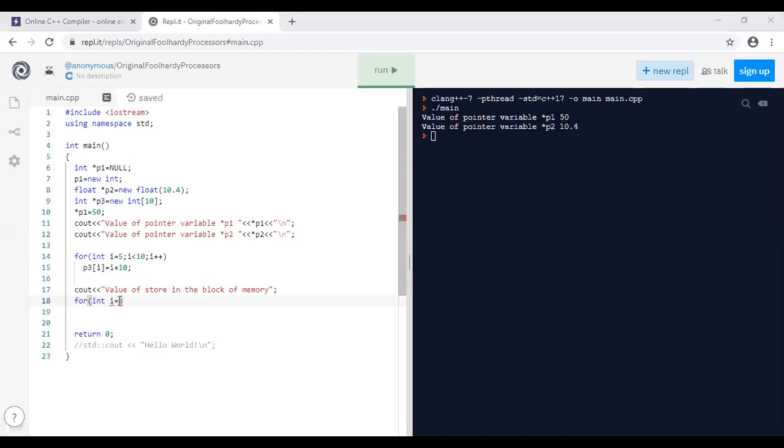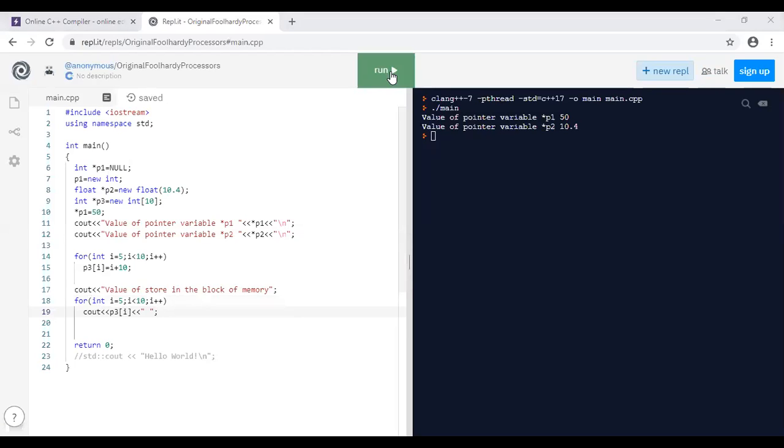Okay, so again we will iterate that particular loop from 5, I is less than 10 and I plus plus, and display the values. How are we going to display all the values? P3 of I. Just provide a space if you want, or if you want a new line, then use \n as per your choice. Then I'll execute this code.